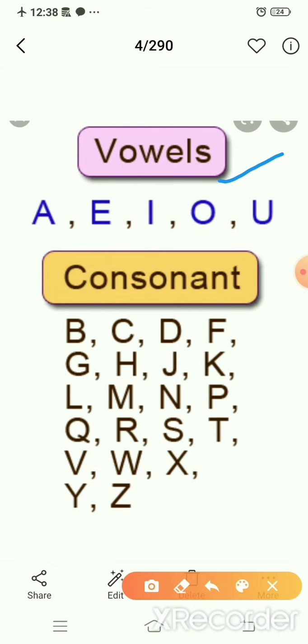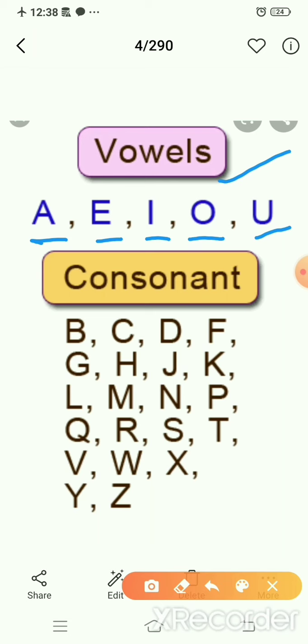There are five vowels. First one is A. Second one is E. Third one is I. And fourth one is O. And fifth one is U. It means there are five vowels: A, E, I, O, U.